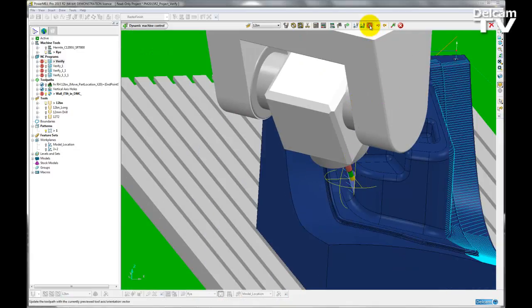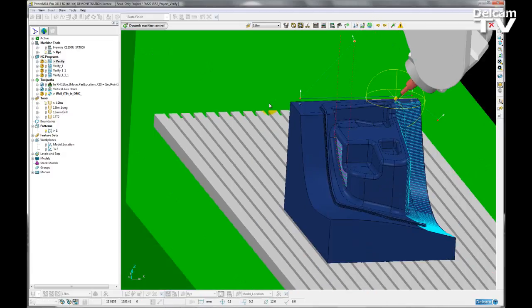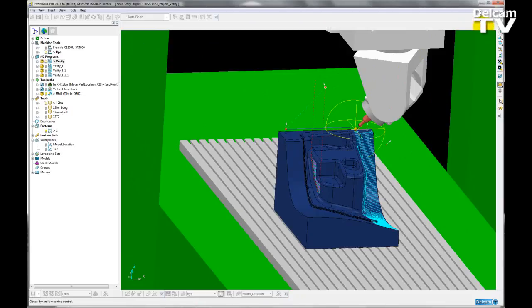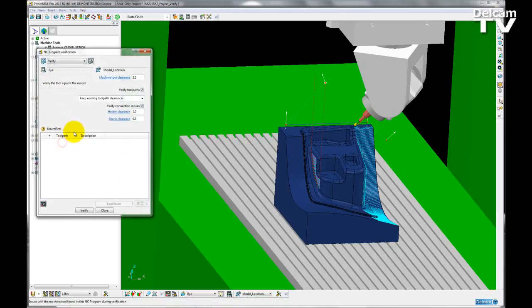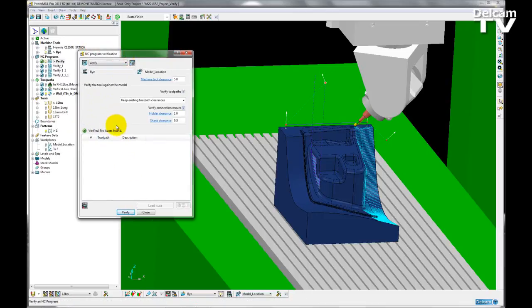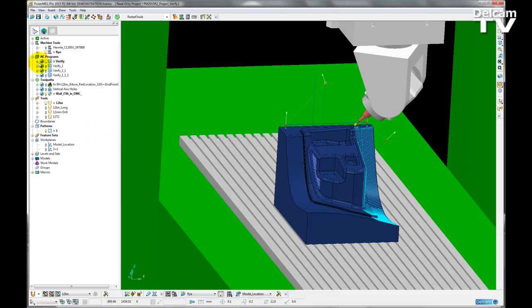So all I have to do now is update the toolpath. I'm going to accept those changes, and then I'm going to open up my verification form and re-verify the NC program. This time, after checking all toolpaths and connecting moves, I can see that it is fully verified and there are no issues found. So I get a green tick here, and if I close that, my NC program now has a green tick also.